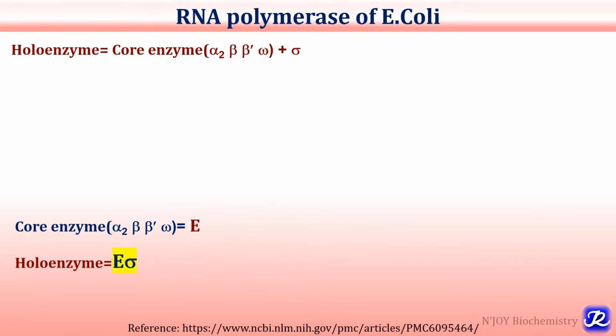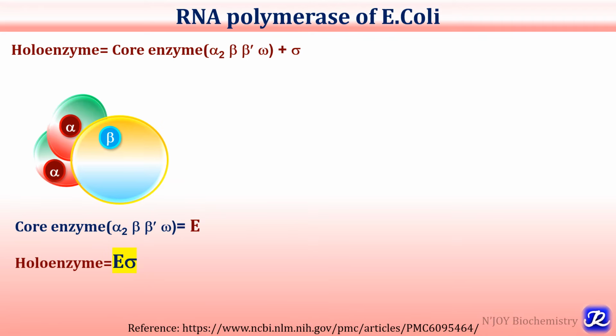As I have already mentioned, the RNA polymerase of E. coli is an assembly of 5 important subunits, which is the core enzyme, and it involves 2 identical alpha subunits, and these 2 identical alpha subunits join to the beta subunit, which is larger than the alpha subunit, and there are other subunits, beta prime and then omega. So now it becomes the core enzyme: alpha 2, beta, beta prime and omega. This is the core enzyme, which is represented by the symbol E, and to which the sigma factor joins, and now it becomes holoenzyme. So core enzyme plus sigma is holoenzyme.